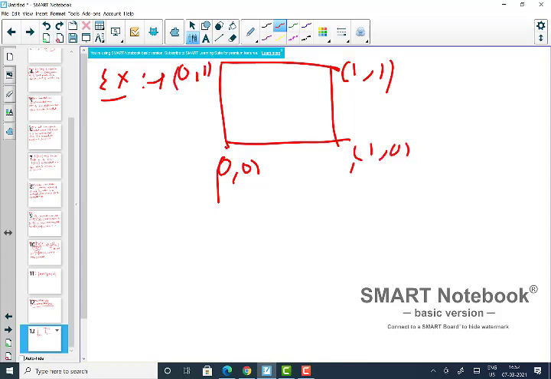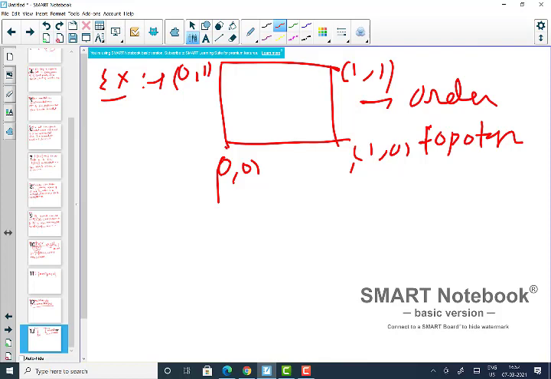Okay, and I am using the order topology. So you take the dictionary ordering and take the topology. Now you will see that this is not path connected. This is obviously connected. Any order topology is connected. We proved it last time. But it is not path connected.